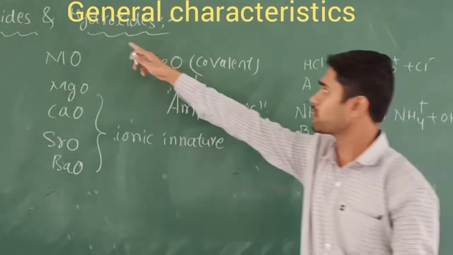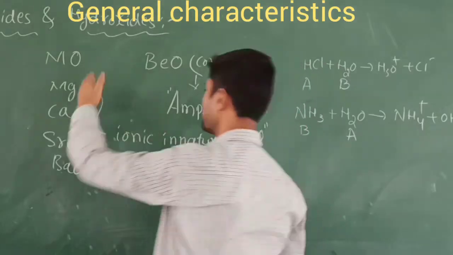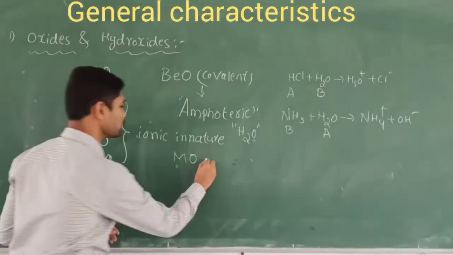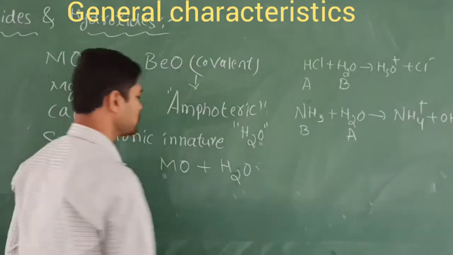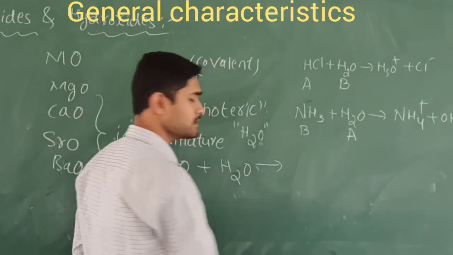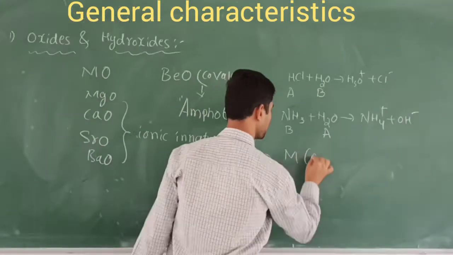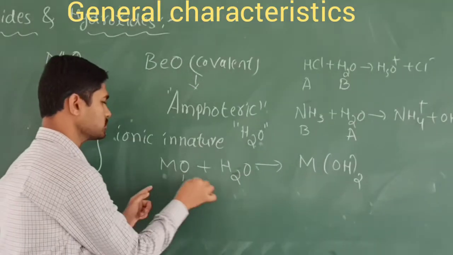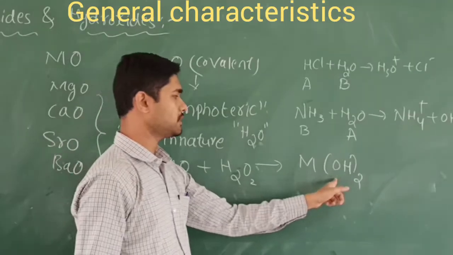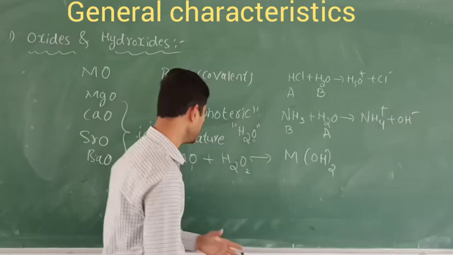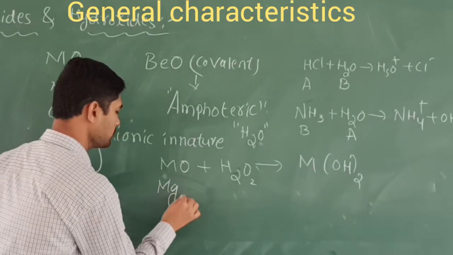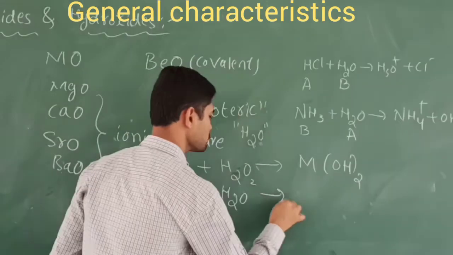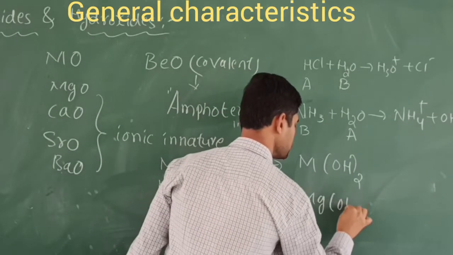Come to hydroxide formation. What happens? These metallic oxides, when they react with water molecules, metal hydroxide is going to be formed here like this. When you look at the balanced form, here one metal, two oxygen and two hydrogen. Together I am going to write this as M(OH)2, that is called metallic hydroxide. For example, magnesium oxide reacts with water molecules, and magnesium hydroxide is obtained here.